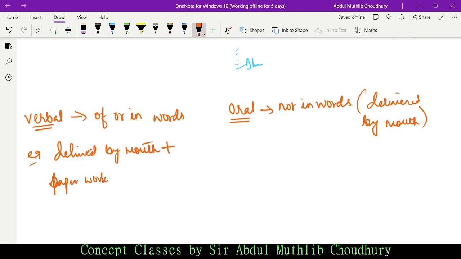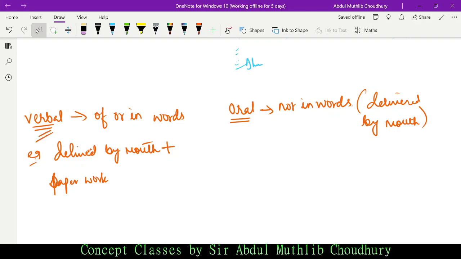Say I tell Mr. A, I shall give you 10,000 rupees on 1st of January 2022. What if I do not make the payment? So this has to be supported by paperwork. This is called verbal. There are some verbal contracts as well. If something is delivered by mouth plus we have paperwork, this is called verbal.